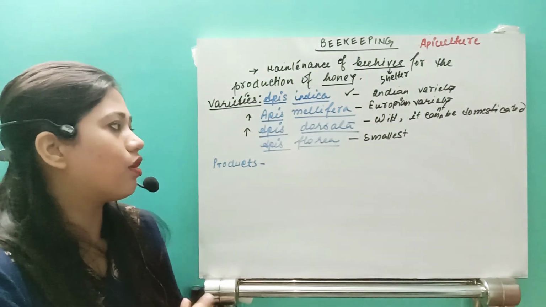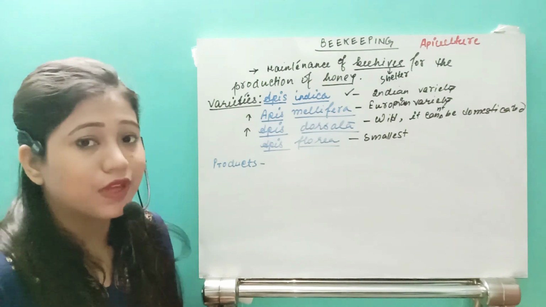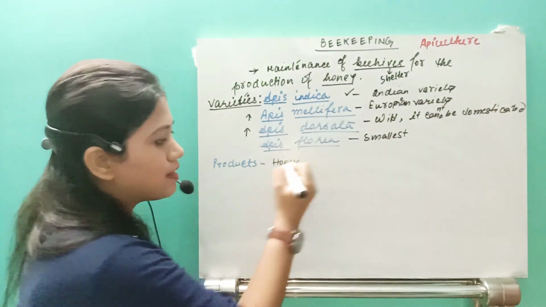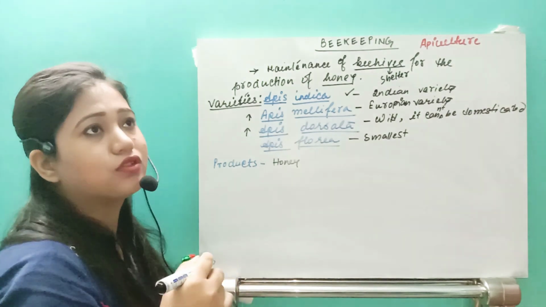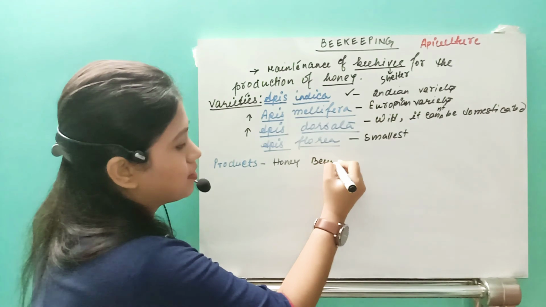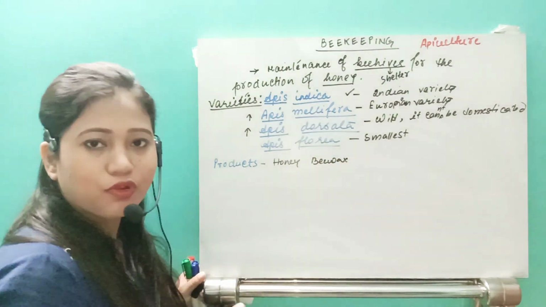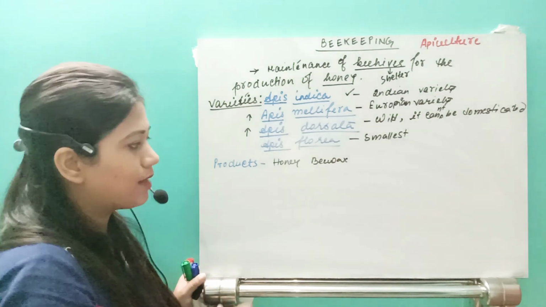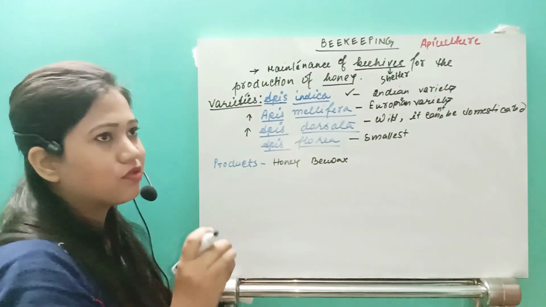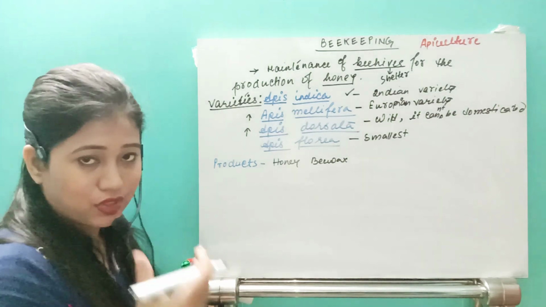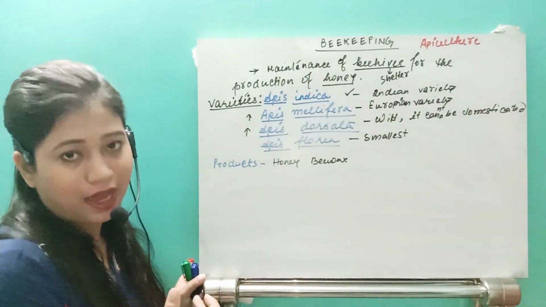So just see, from the honeybee we can collect products, and it's not only honey. Actually honey is secondary. The first one, which is very expensive, is bee wax. Bee wax is produced by the worker bees from their wax gland, and it helps in the formation of their beehive.